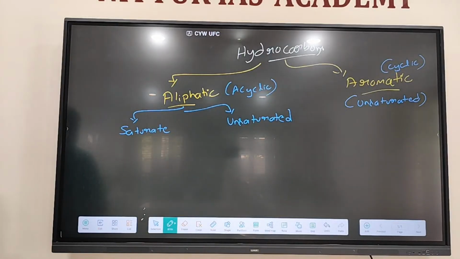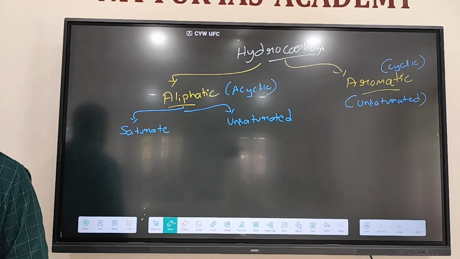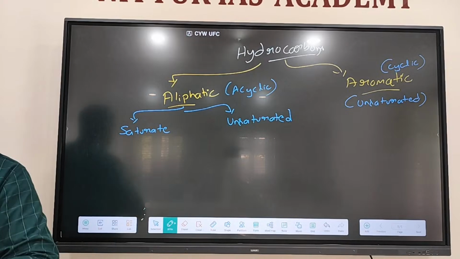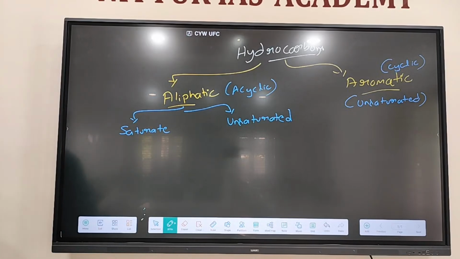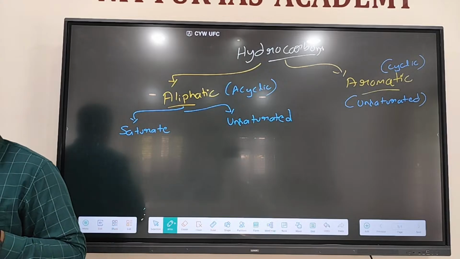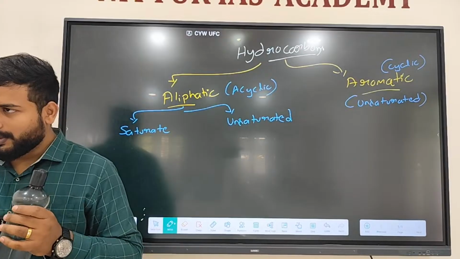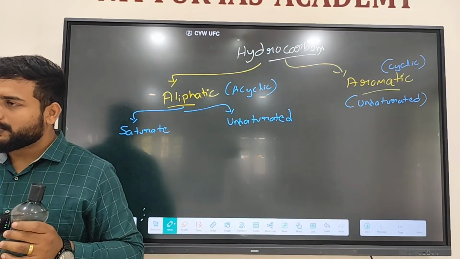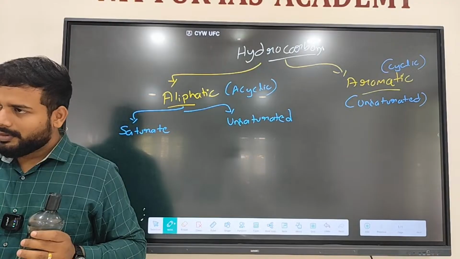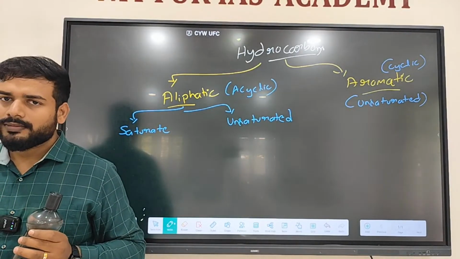In an SSC examination, they have asked: solubility of sugar in water is dash compared to salt. More, less, same, none. What do you say? That means in 1 liter of water, which will dissolve more, salt or sugar?